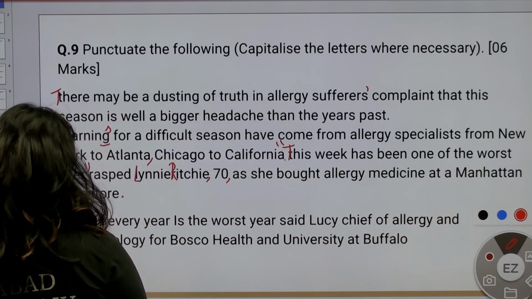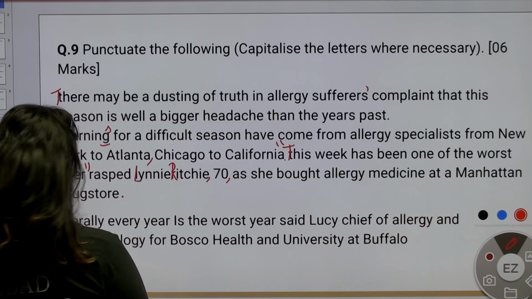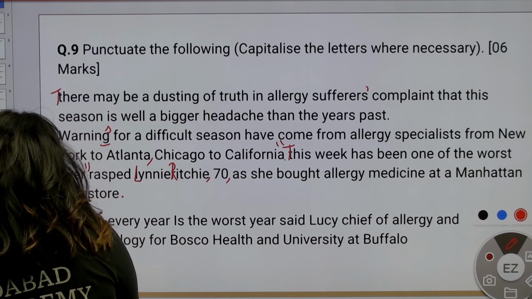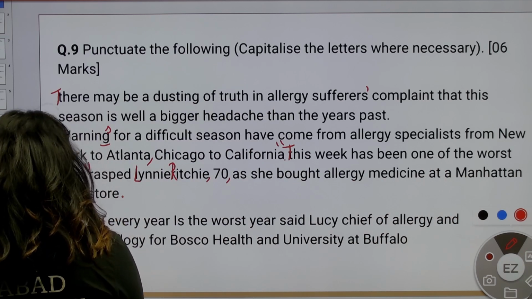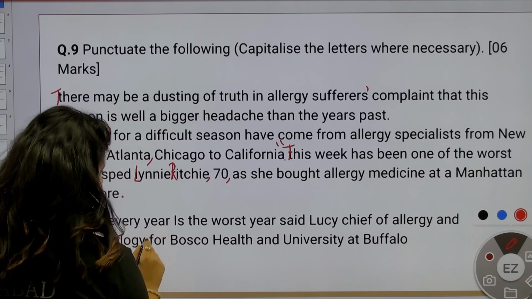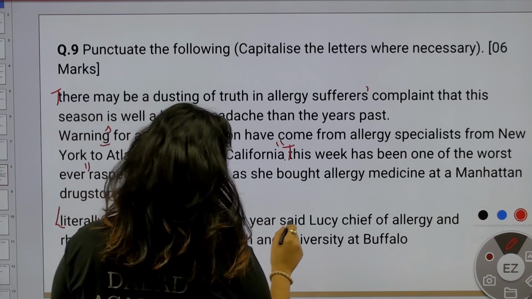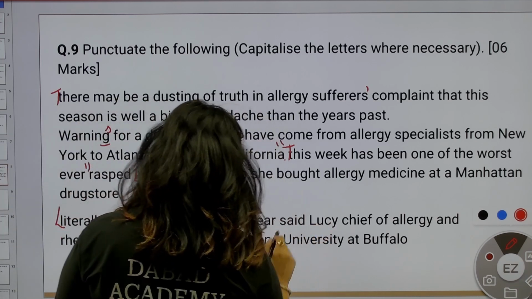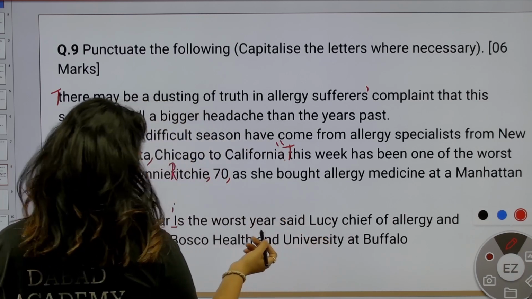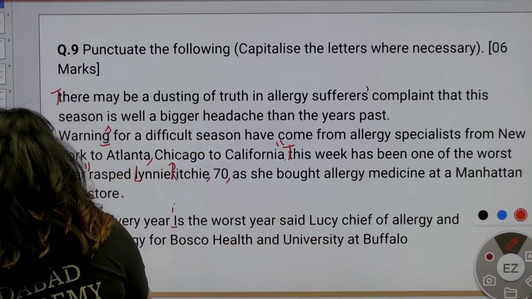Full stop. Again, change of paragraph. Next sentence, L capital. Literally, every year, I would be small, is the worst year, said Lucy. Right? So said is given, direct indirect speech concept.